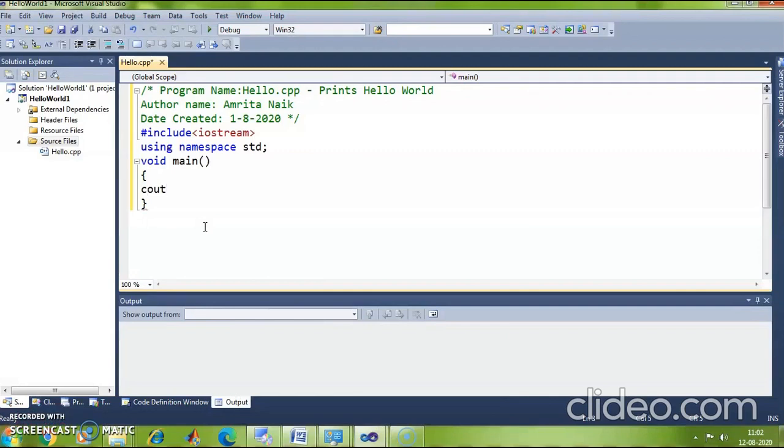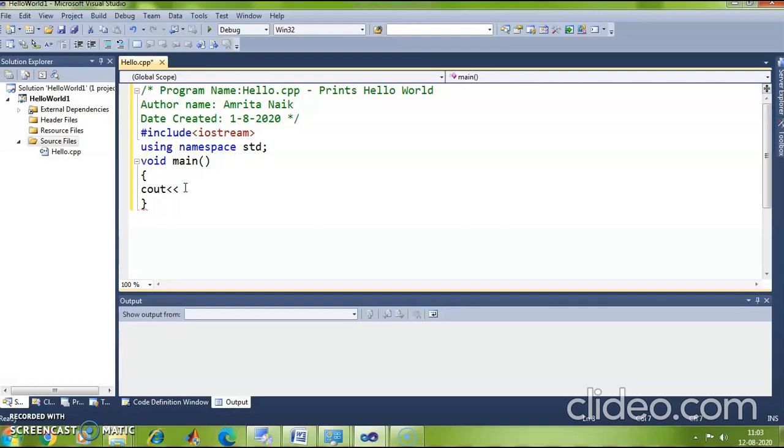okay, followed by an operator. Which operator is that? I am going to use the insertion operator, which is nothing but two less than symbols. Okay, so I am going to use the insertion operator, followed by the string or an integer or a variable whose value has to be printed on the screen. So what do I want to be printed on the screen?